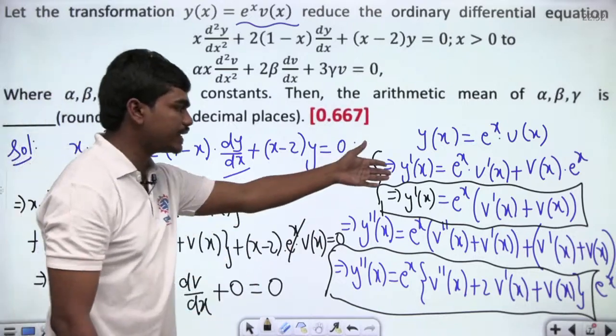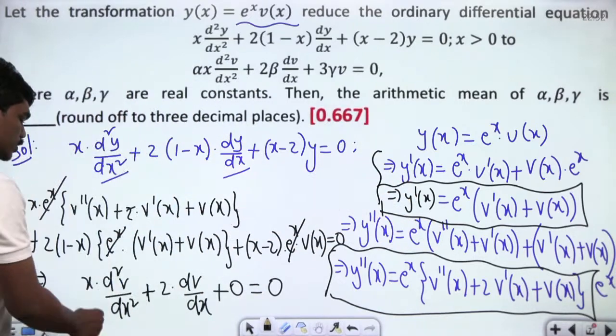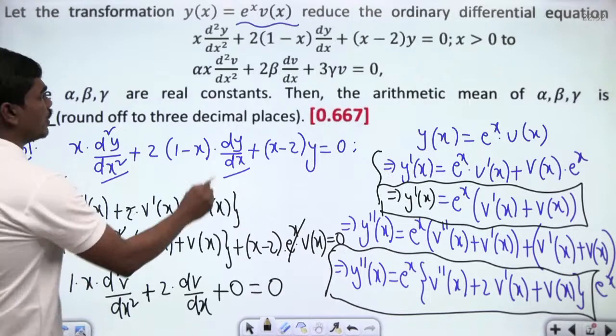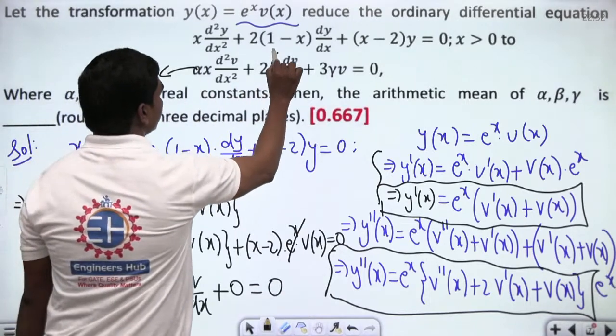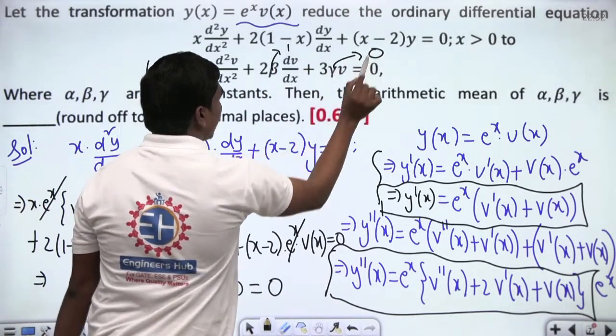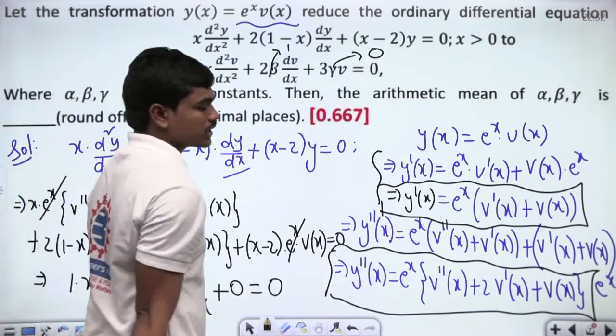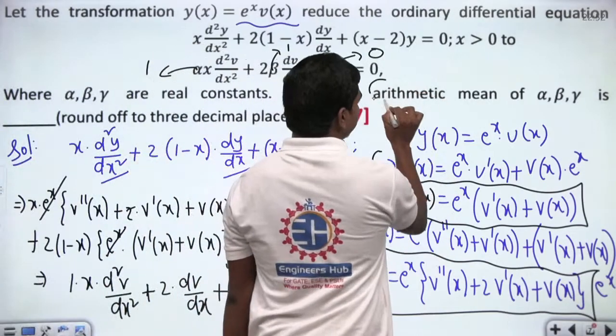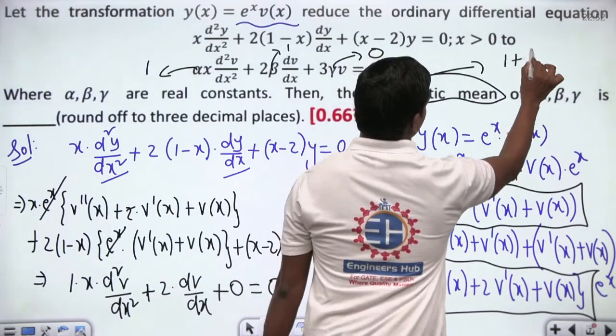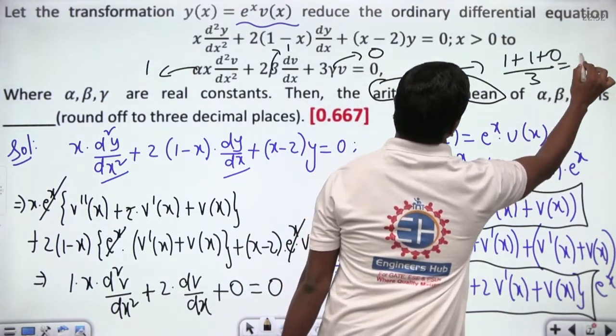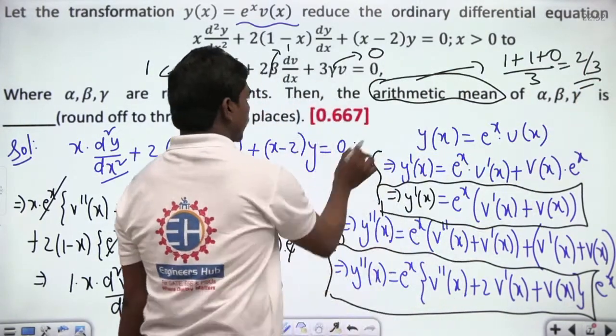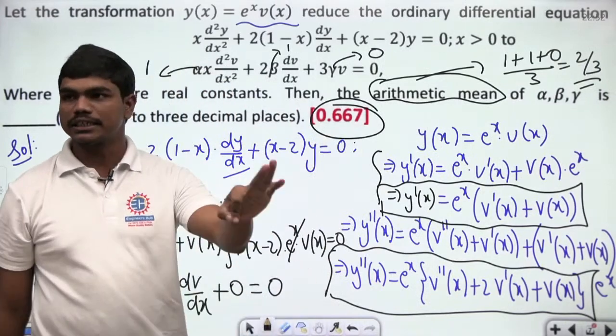And it's just differentiating a function 2 times and substituting properly. So you can feel that the value of alpha will be 1. You'll feel that the value of beta will be 1 finally, and you'll feel that the value of gamma is 0. So the average of all these things, alpha plus beta plus gamma by 3, arithmetic mean, which is 1 plus 1 plus 0 by 3, which you will be getting 2 by 3, and you know very much that the value of 2 by 3 is 0.667 if you round up to 3 decimal places.